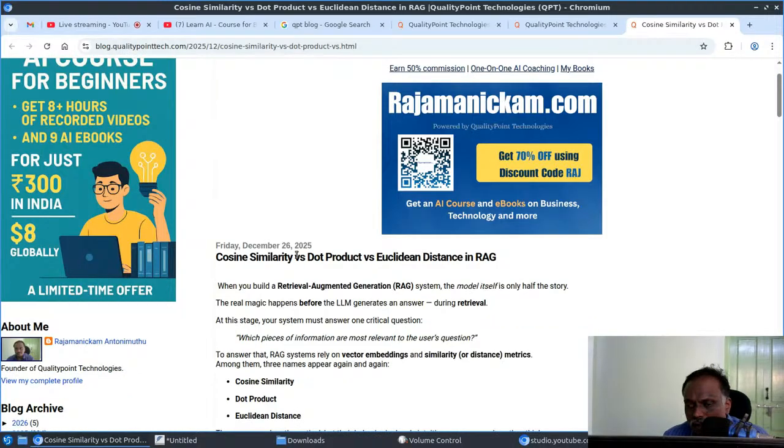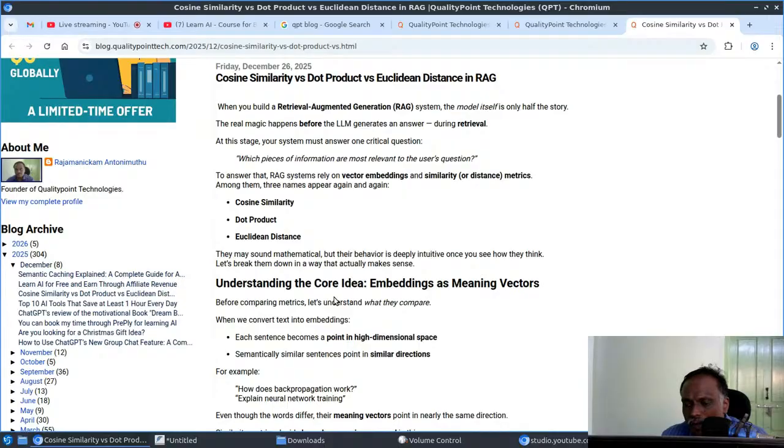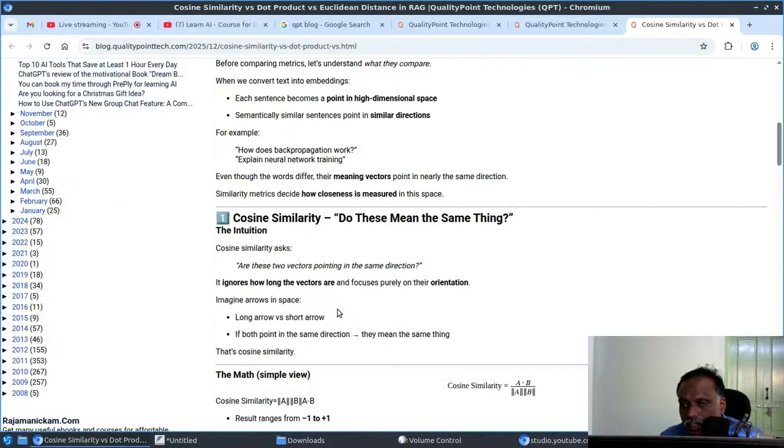So normally we use cosine similarity, right? But apart from that, we have dot product and Euclidean distance also. So here it explains what they are and when to use them. Okay. So here, it's a very common one.